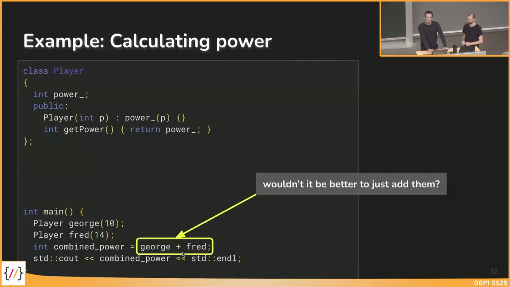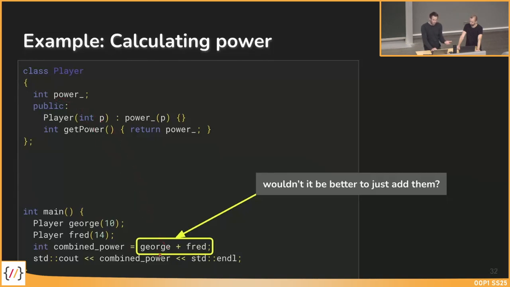But wouldn't it be nice to have a solution like this, where I just call George plus Fred and then get the combined power of 24? Would be nice, but out of the box, the compiler is not sure which values are to add up, because in this case it's quite obvious because we just have the power.